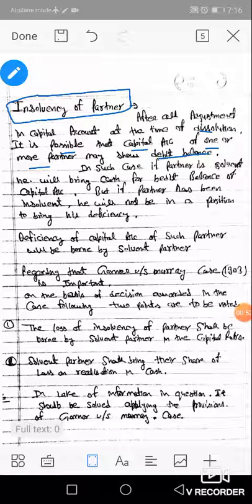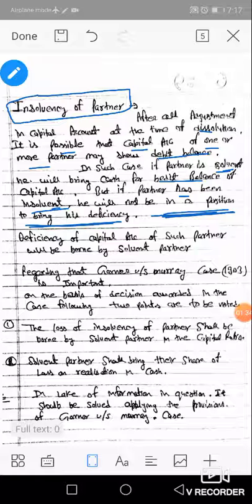In such a case, if the partner is solvent, meaning a good person who has sufficient cash balance, he will bring cash for the debit balance and pay it to the firm. But if the partner is insolvent, then he cannot pay anything to the firm for the debit balance of his capital account. So he will not be in a position to bring his deficiency.